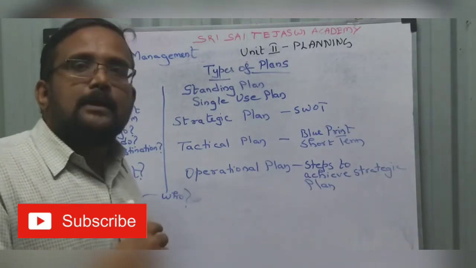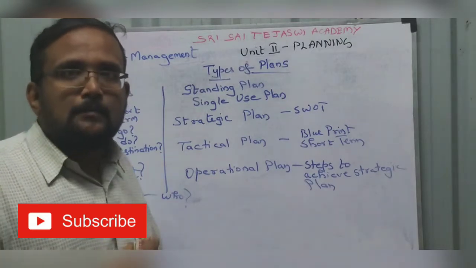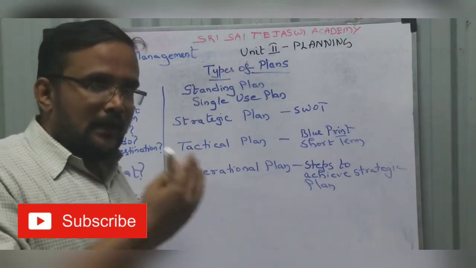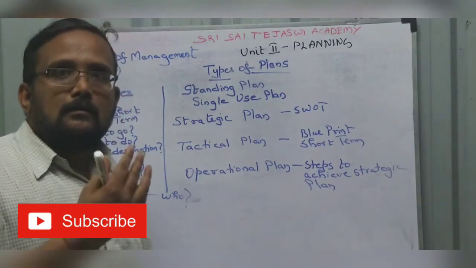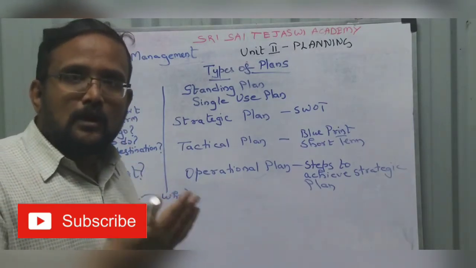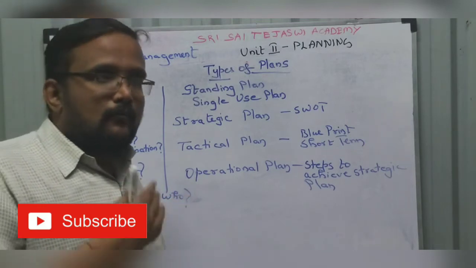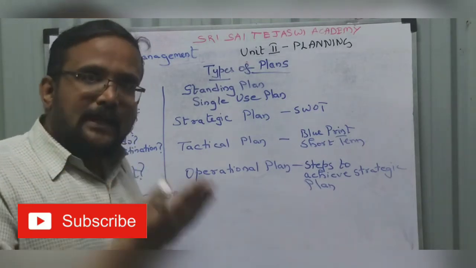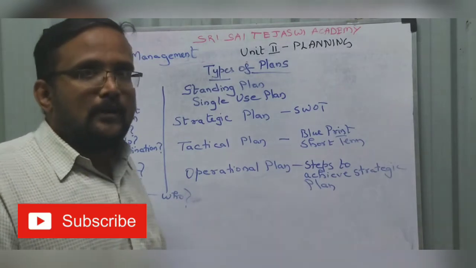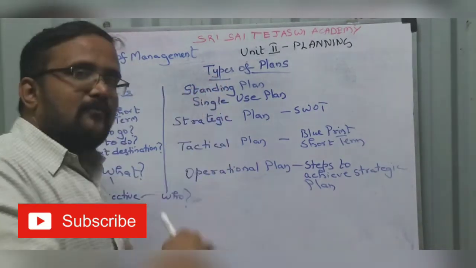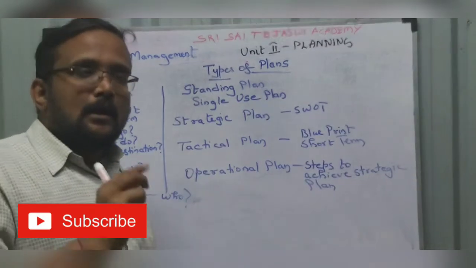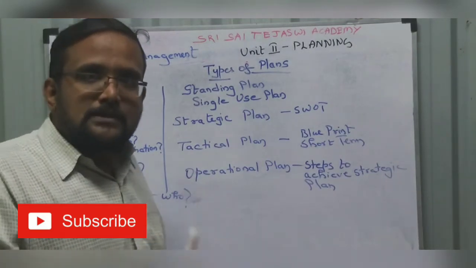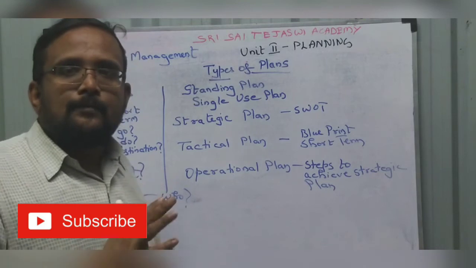plan my academic year. So you are given an academic plan schedule. When is the test going to be conducted? When are you going to have your annual day? What are the activities you are going to do for the entire year in terms of academic and extracurricular activities? So that is your standing plan for the entire year. Single use plan is, I have to conduct a monthly test next month, September.